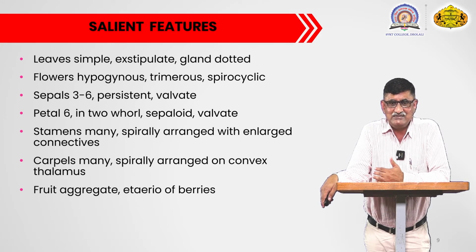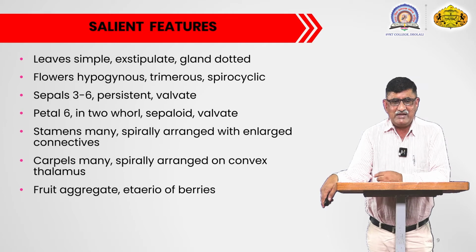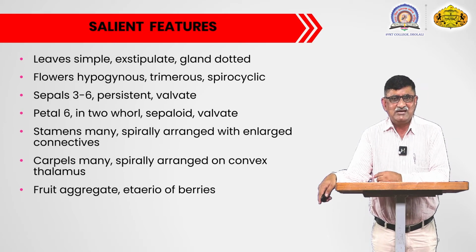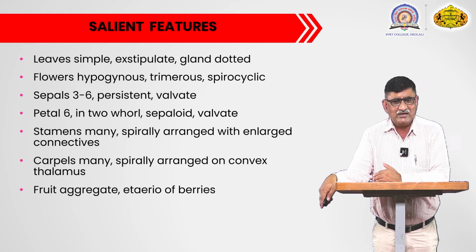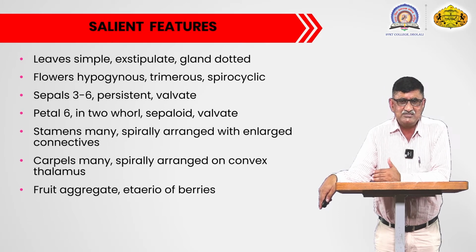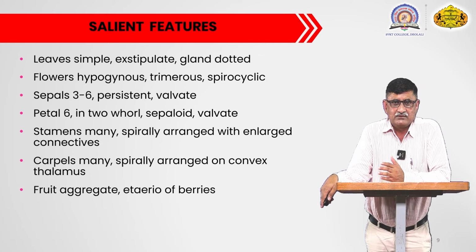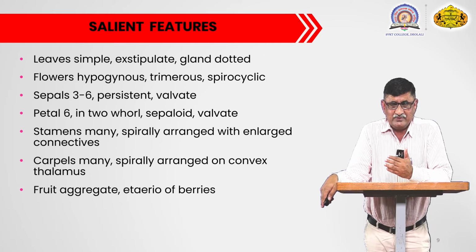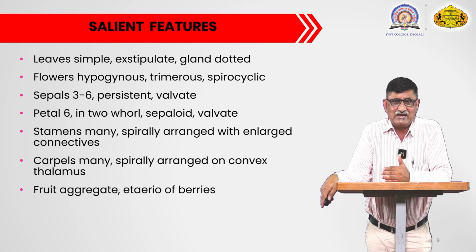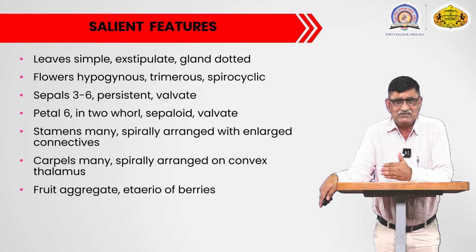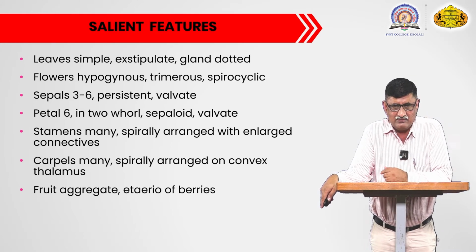They are generally green in color, whereas petals are 6. They are present on the inner side of the sepals, in two whorls. They may also be sepaloid or fleshy white, and they also show valvate aestivation. Valvate aestivation means the petal or sepal segments are arranged one after another. There is no overlapping.